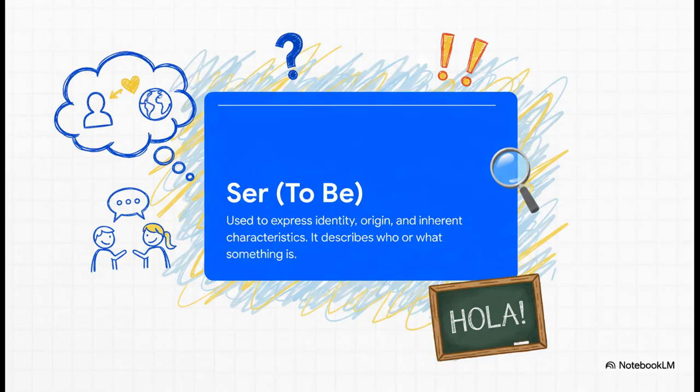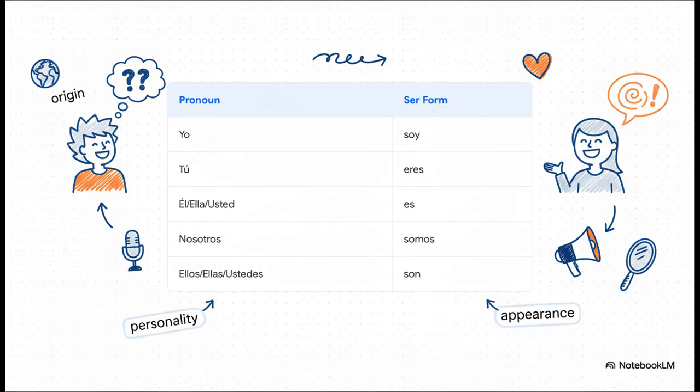So, to talk about our origin and identity, just like Guadalupe did, we have to use the verb ser. The best way to think about ser is that it's for permanent states, essential qualities, things that don't really change, like who you are and where you're from. And here are the only forms you'll really need. For yourself, it's yo soy, which is exactly what Guadalupe said. If you're talking about, say, a friend, you might use él es or ella es.